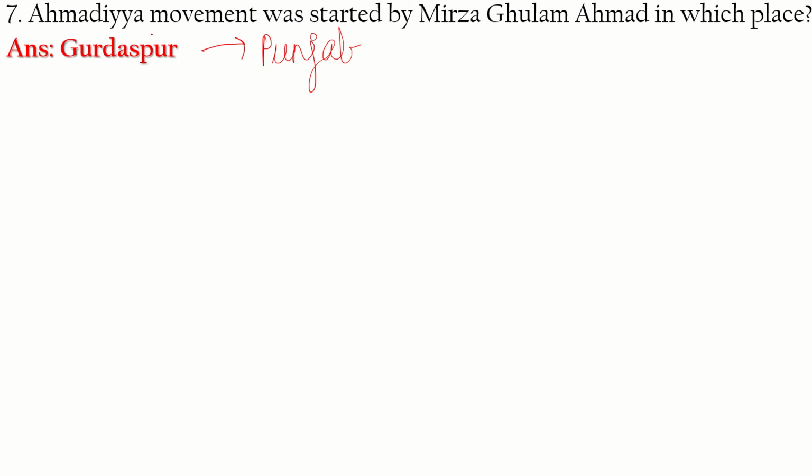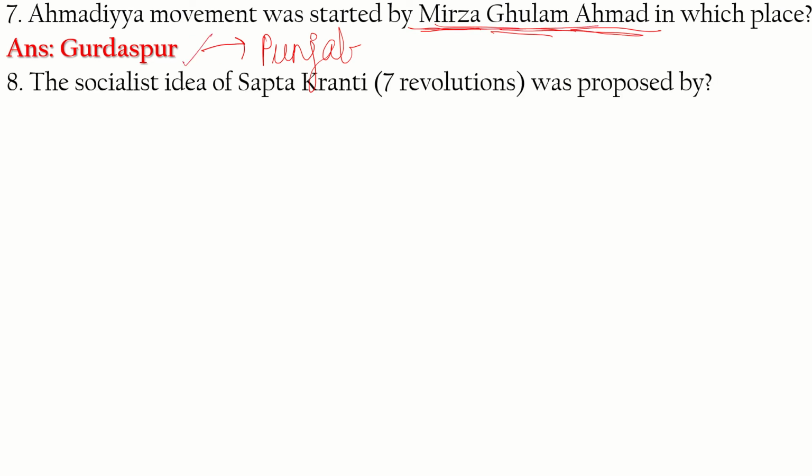Now, this question can be asked in different ways. Either you can expect a question like this, or they can ask who started Ahmadiyya movement. It was started by Mirza Ghulam Ahmed. Okay, Mirza Ghulam Ahmed in which place? In Gurdaspur. The socialist idea of Sapta Kranti, that is 7 revolutions, was proposed by whom? It was proposed by Ram Manohar Lohia. The socialist idea of Sapta Kranti was proposed by Ram Manohar Lohia.